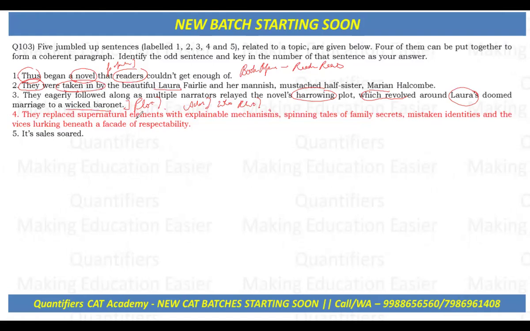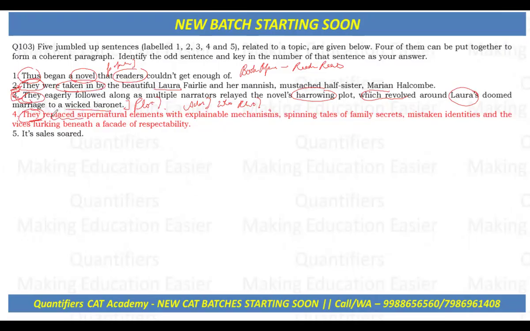Now: they replace supernatural elements with explainable mechanisms and spin tales of family secrets, mistaken identities, and the vices lurking beneath a facade of respectability. The sentence says that they replaced, and we know that the earlier "they" eagerly followed is a reference to the readers.